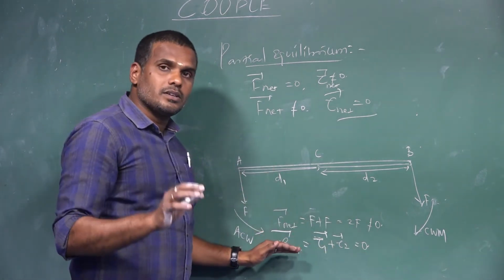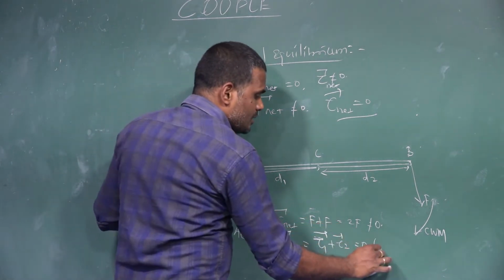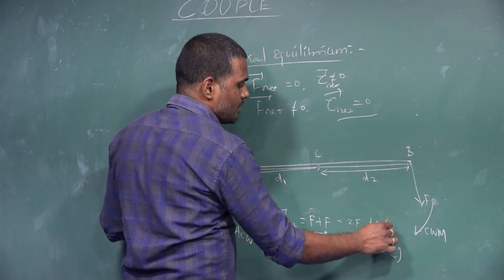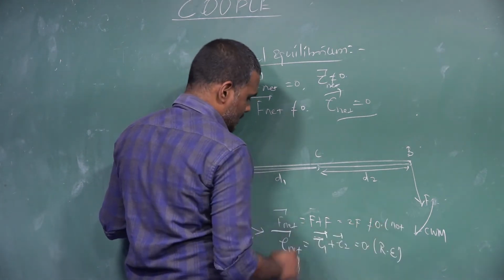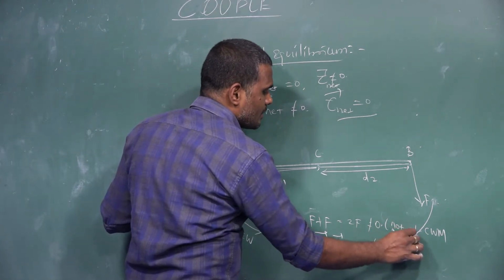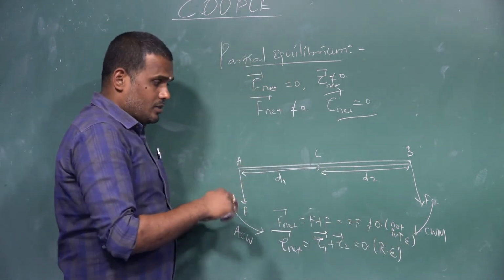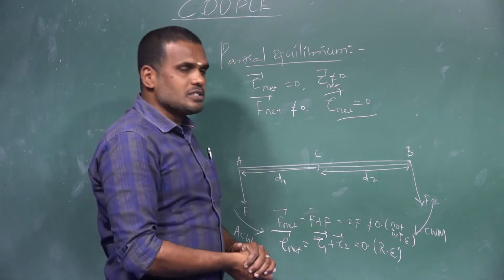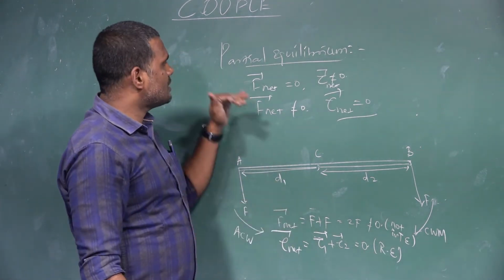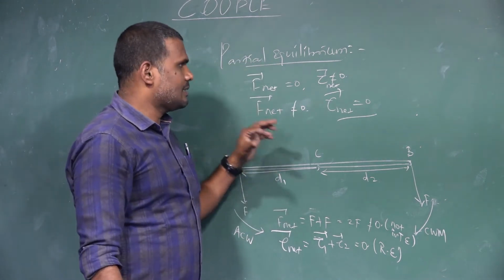If net torque is 0, then the body is in a state of rotational equilibrium, but net force is not equal to 0, so the body does not possess translational equilibrium. So a partial equilibrium state exists in this case.